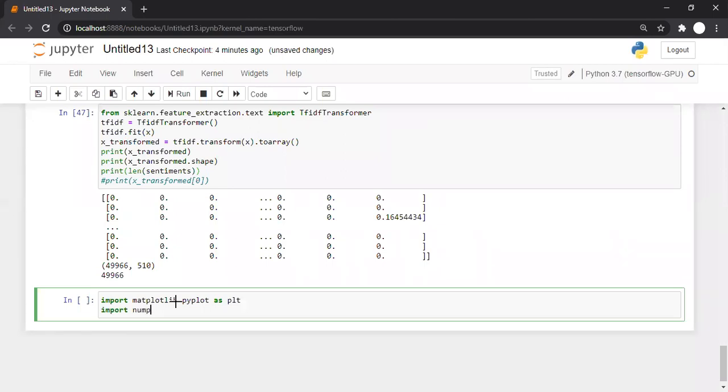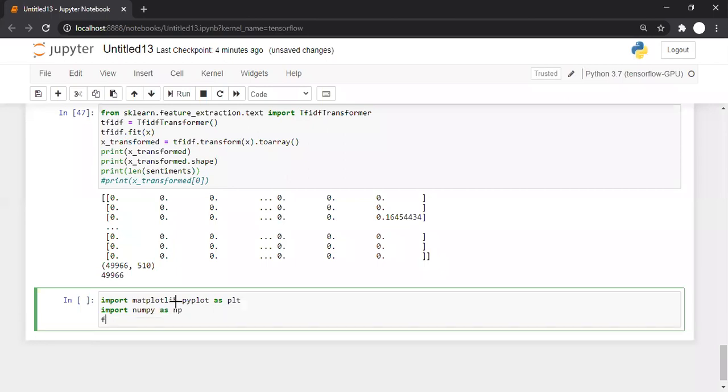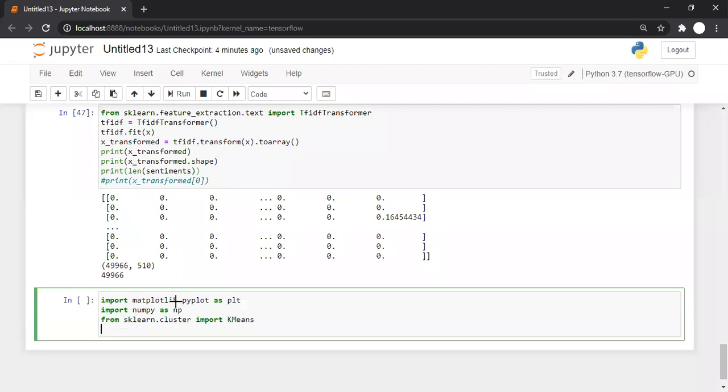So import NumPy as np and from sklearn.cluster, it's a clustering algorithm, we are importing KMeans. And the digits data set is already there.